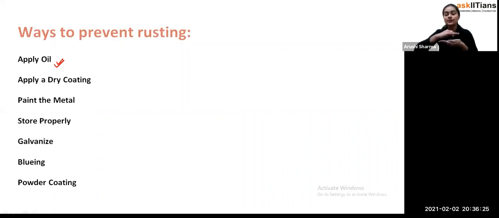So what we have to do is cut the supply between these two. When the supply of the oxygen or the moisture is not there, how will it get rust? Exactly. So we have to cut that supply. To cut the contact of the oxygen or the moisture with the iron, there are some ways which we can use to prevent the rusting. First of all, it is apply oil.